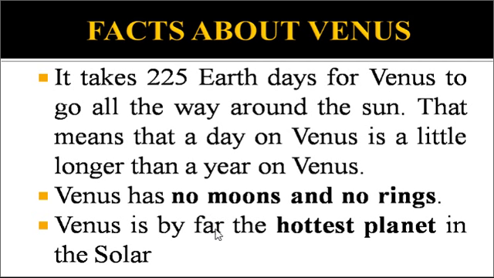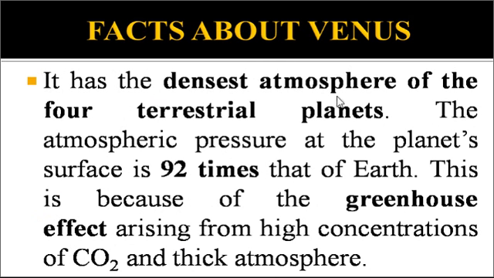Venus is by far the hottest planet in the solar system. So why is it the hottest? It has the densest atmosphere of the four terrestrial planets. What are terrestrial planets? I have already discussed this in previous videos of the universe series. You can watch that to understand what terrestrial planets are.